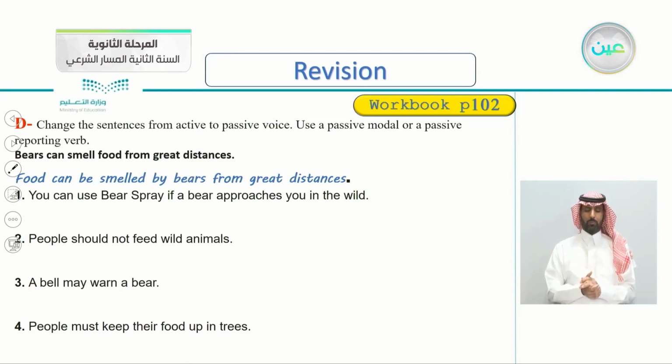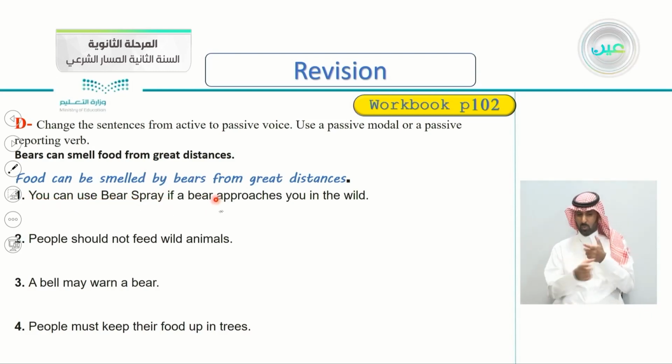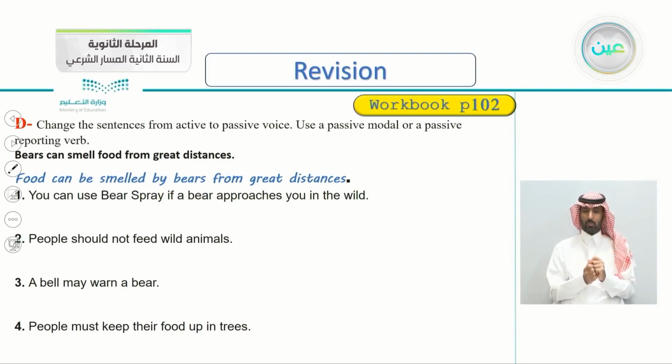I think now you know how to answer the first one. So number one, you can use bear spray if a bear approaches you in the wild. You can use bear spray, begin with the object. You can use bear spray if a bear approaches you in the wild.